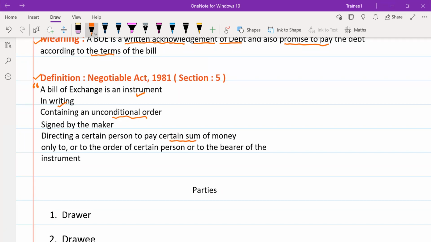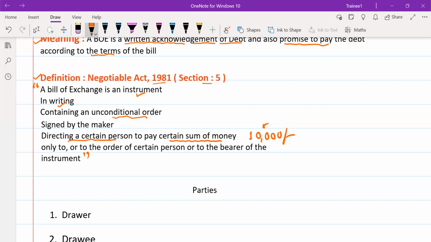You have to specify that certain sum of money, for example rupees 10,000, and mention it on that instrument, and it should be directed to the person to whom you are going to pay the amount. Only to, or to the order of, a certain person, or to the bearer of the instrument. Bearer of the instrument means whoever is holding this instrument will get rupees 10,000 in future on the particular date. So this is the definition given in the Negotiable Instruments Act under section 5.